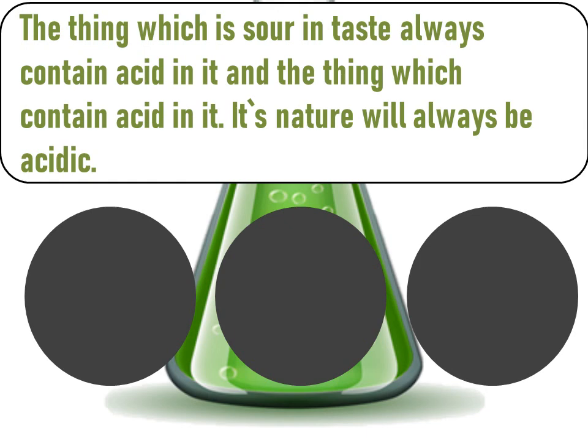These are the three things. We shall study them one more time. The thing which is sour in taste always contains acid in it, and the thing which contains acid in it, its nature will always be acidic. With this, our first part is completed, acid.